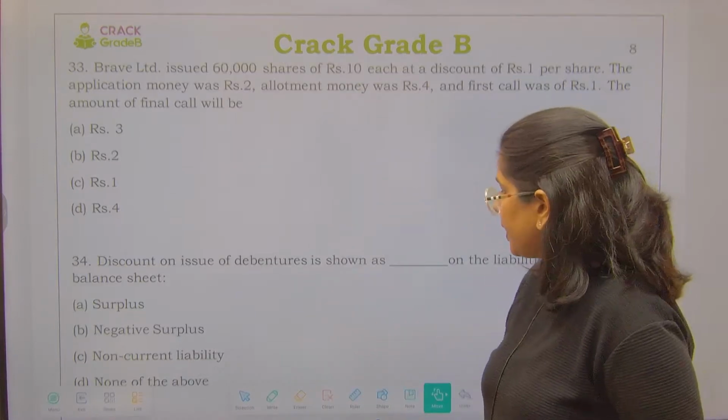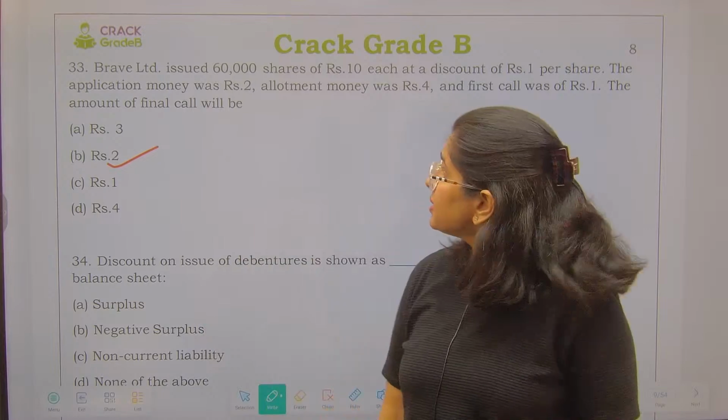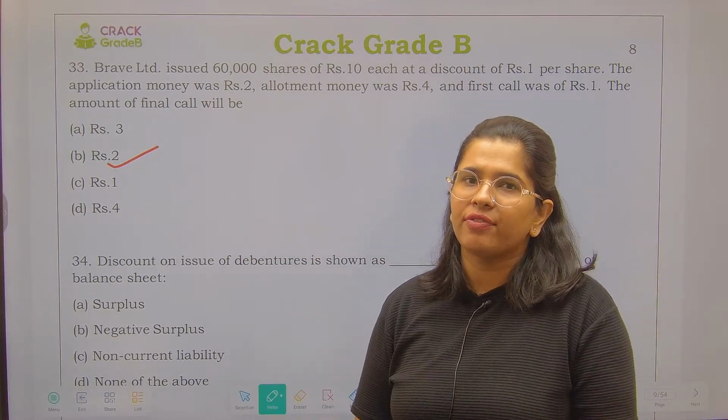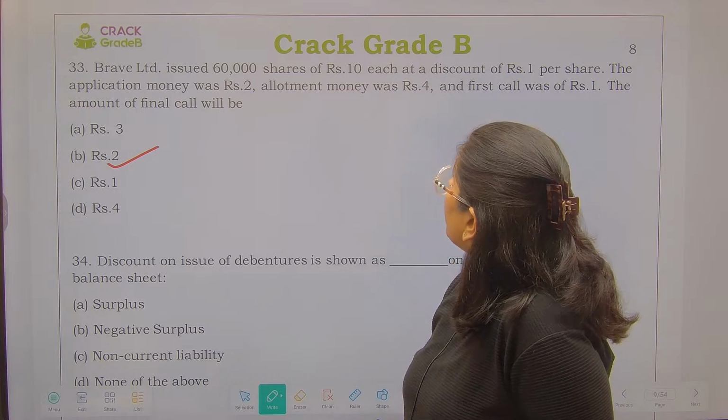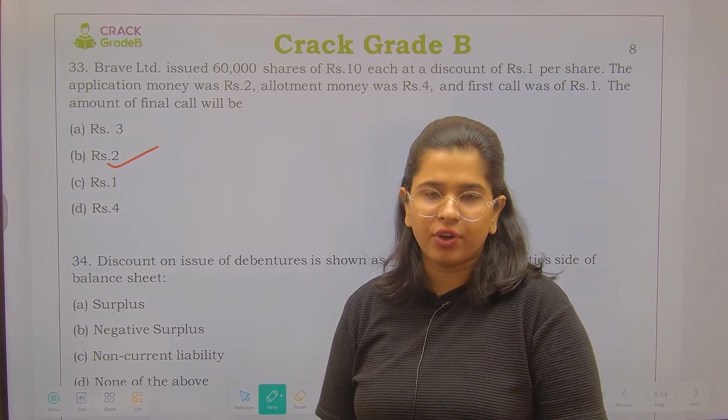B, 2, yes, because 10 rupees minus 1 discount, 9 rupees you have to call up. You have already called up 7 rupees, so the remaining 2 is going to be the value of your final call.